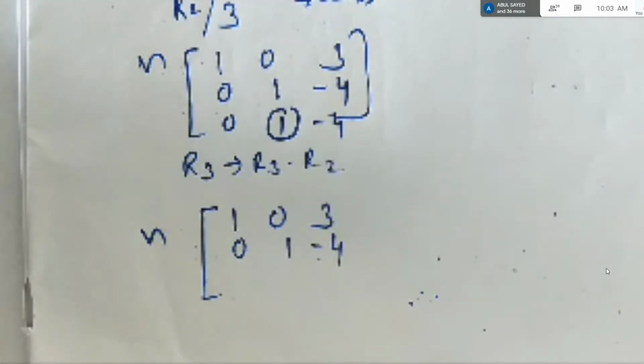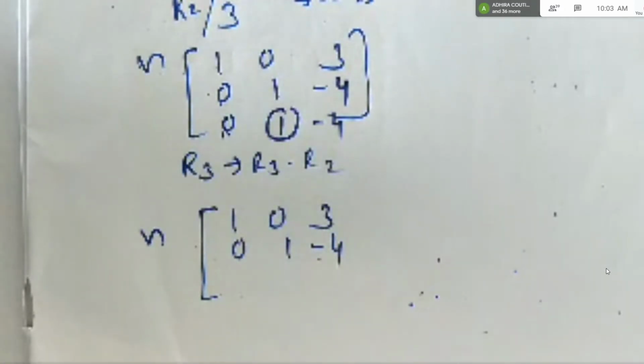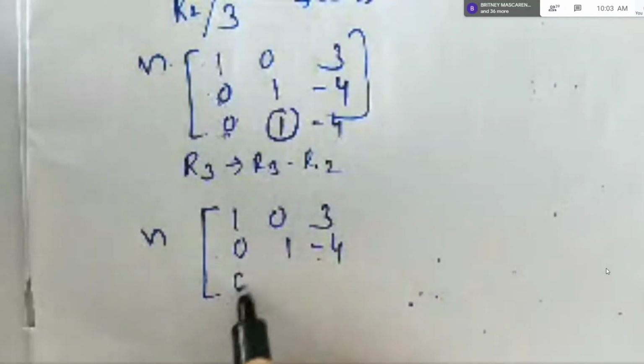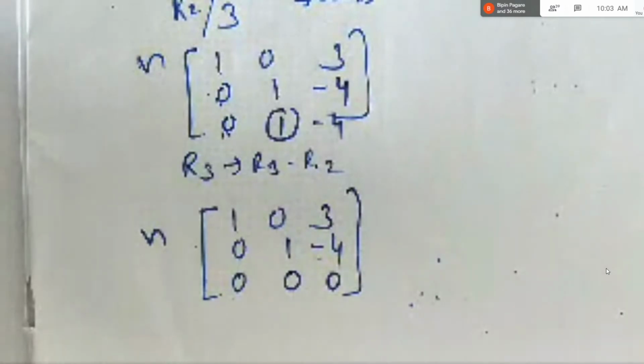So what I was saying is you can choose your own transformation such that once you get zeros at these two places, again this zero should not become non-zero. Only that care you have to take. It is like solving puzzle. I have to use only row transformation. I have to take care that zeros once I got should not become non-zeros. So keeping all these things in mind, you can choose your transformations. Transformations may be different for different students, but final answer, that is what we call is a rank. Rank should be same. Rank is always unique. Remember this. Okay, so now R3 minus R2, 0 minus 0 is 0, 1 minus 1 is 0, minus 4, minus of minus 4 will be plus 4, right? So it will be 0.